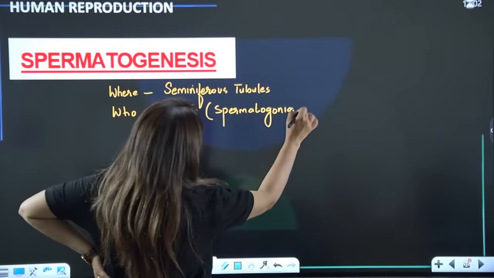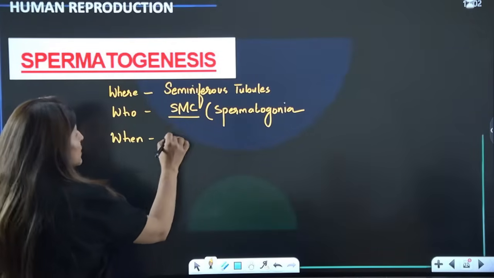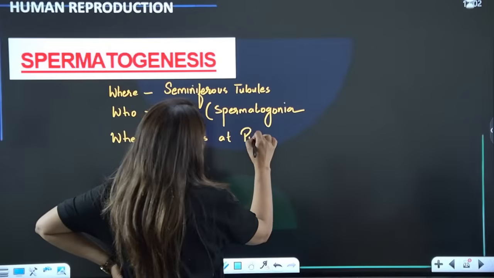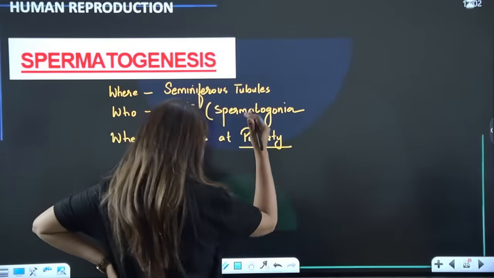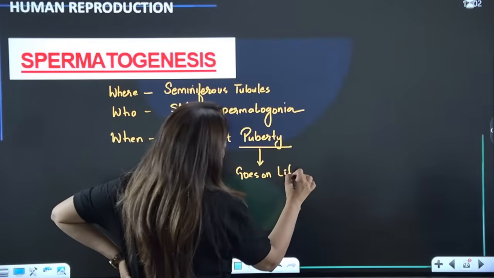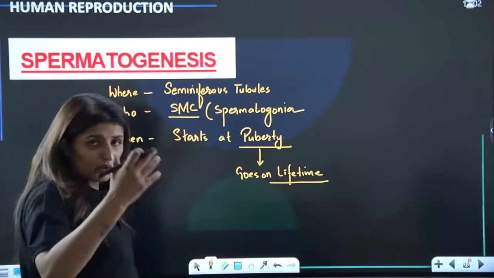Is that clear? Now, when does it occur? It starts at puberty, and from puberty onwards it goes on for a lifetime, although with age the rate of production reduces.